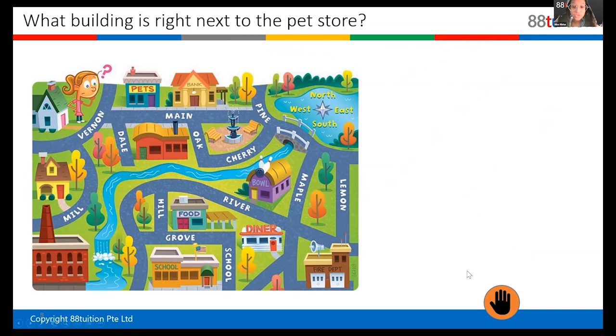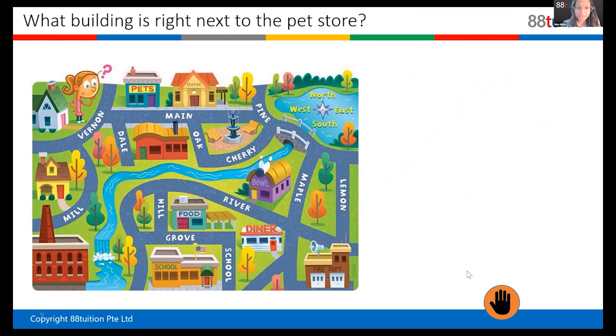What building is right next to the pet store? Anybody? Raise your hand. First, I need to find the pet store. But I think I can. All right. Oh, your hand is raised. Yes. What's the answer? Bank. Yes, very good. Yes, the answer is bank.